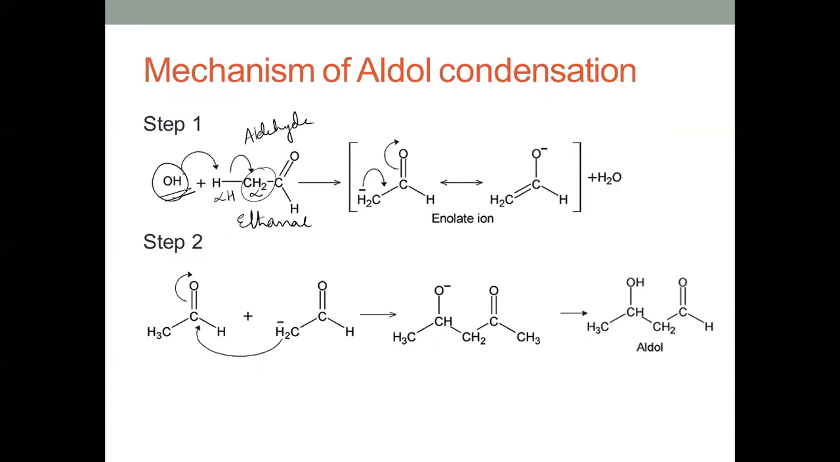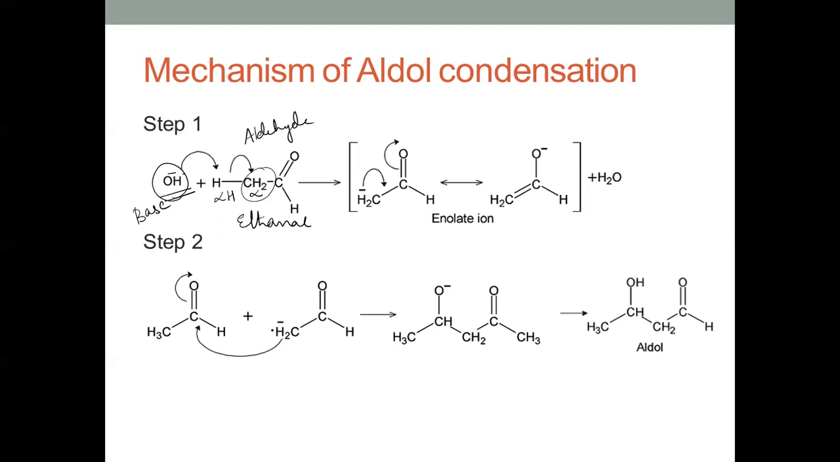This OH minus is acting as a base here, not as a nucleophile, because if there are alpha hydrogens, it will act as a base and abstract this proton, resulting in the formation of this enolate ion. When you see, there is a resonance which is possible in this enolate ion. We have already studied this.